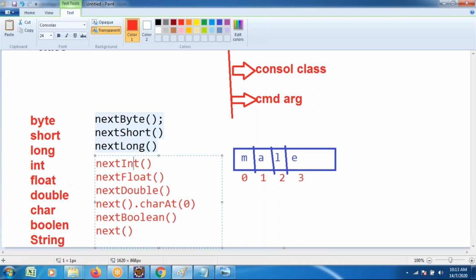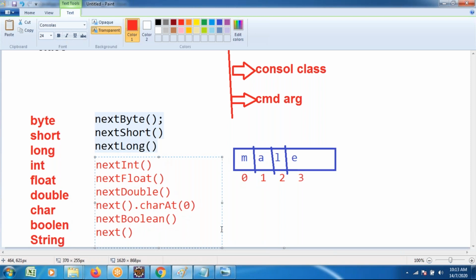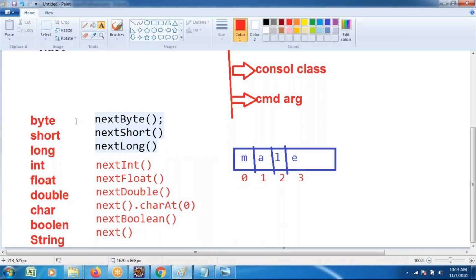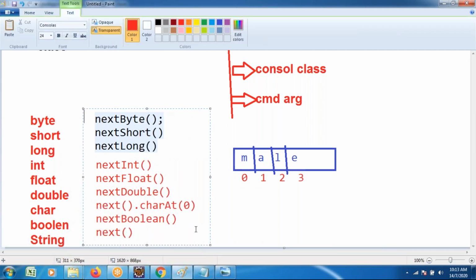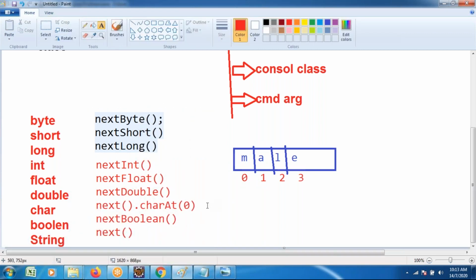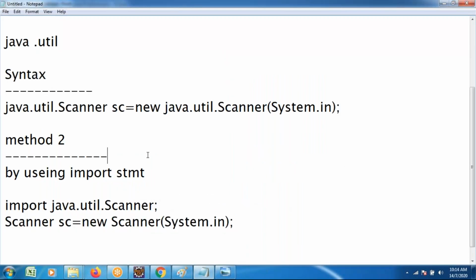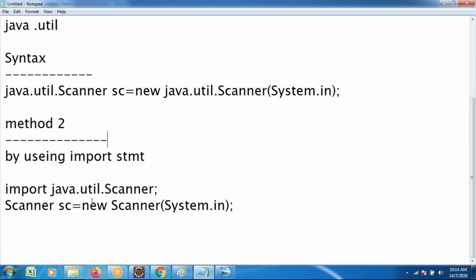Different methods are applied to read different types of data. You have to concentrate. If you know these methods, any type of data reading is possible, based on your data type. You have to mention the method. You have to work with the scanner. Why are we working with the scanner, sir? Scanner is working fine, sir. We applied some methods also, sir. Everything is fine. Why the introduction?